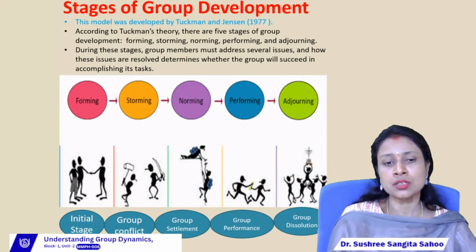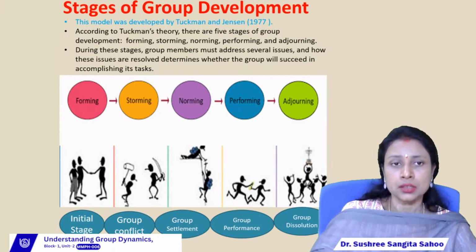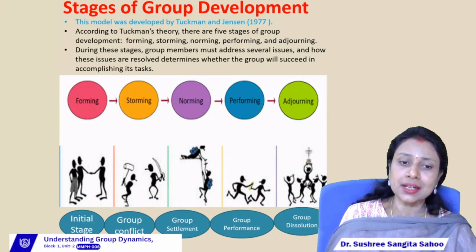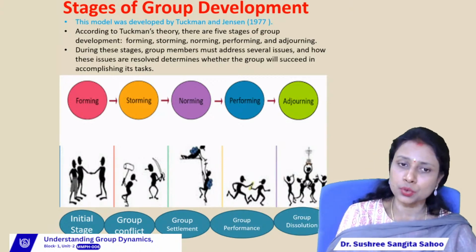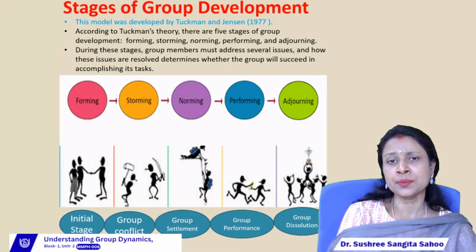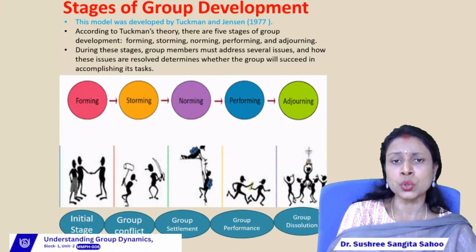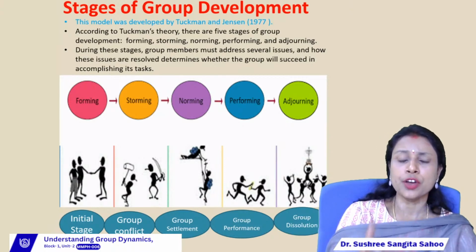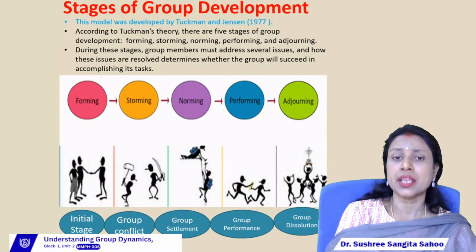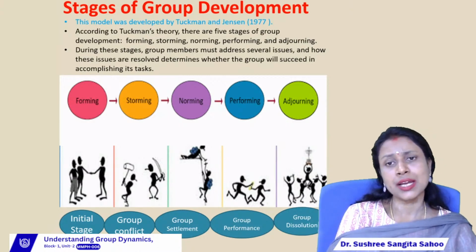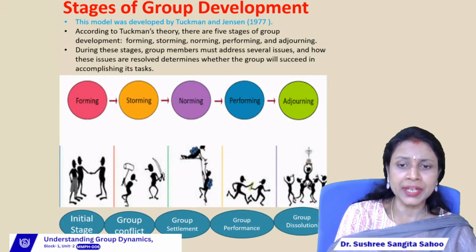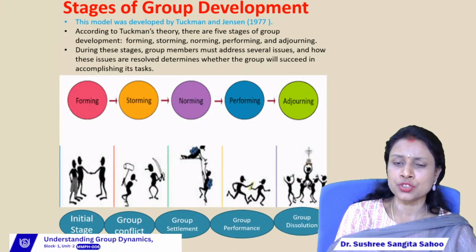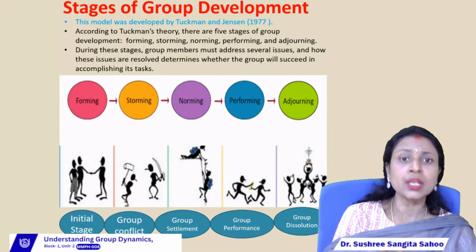Then the third one is norming. Norming means where, after the conflict, the group members will fix certain rules and regulations for the settlement of that conflict or for the settlement of the group. Then performing means where the group members are ready to perform or to showcase their effort, right? Then the last one is adjourning. Adjourning is the last stage of group development where we can find the dissolution of the group. Dissolution of the group is where the group will be wound up, right?